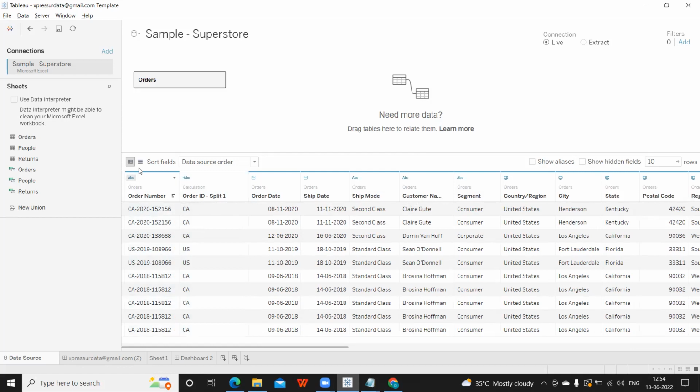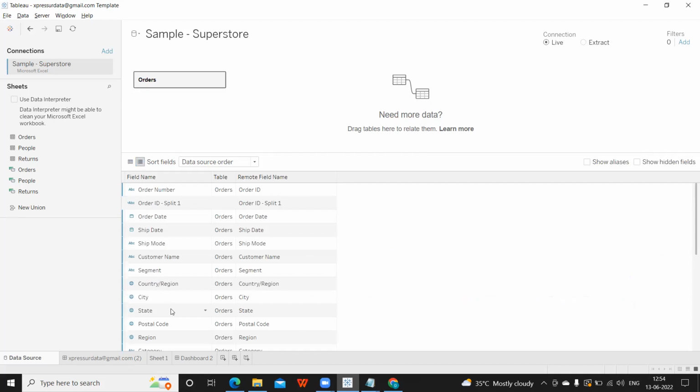So if I click on this, it is information about your metadata, basically like what we get when we run the command describe table in SQL. So we get a list of all the columns along with the data type. Similarly here we are getting that information, like what is the field name, what is the table it is coming from, and what is the remote field.